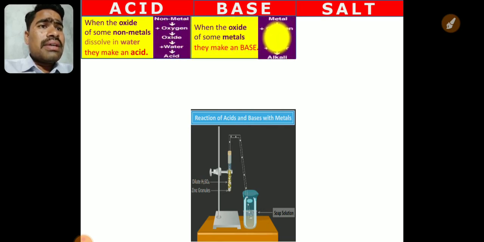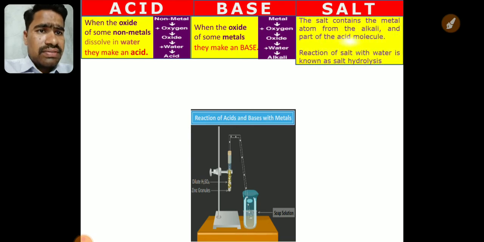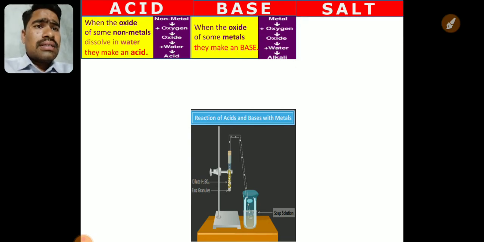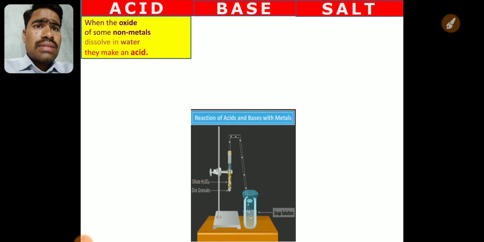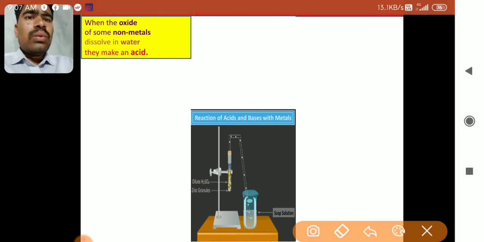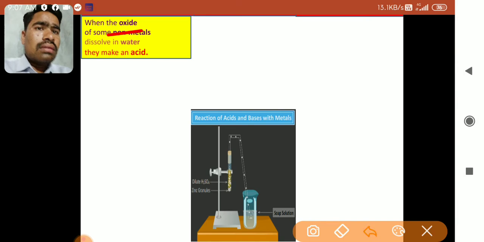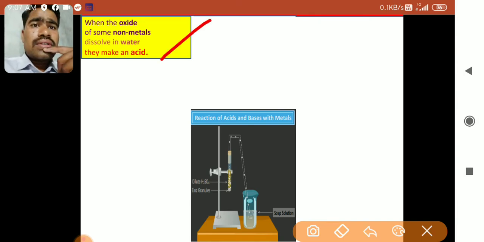As far as the chemical properties are considered, now see what is mentioned here. What are acids and what are the oxides of acids? When the oxides of some non-metals are dissolved in water, they make an acid.